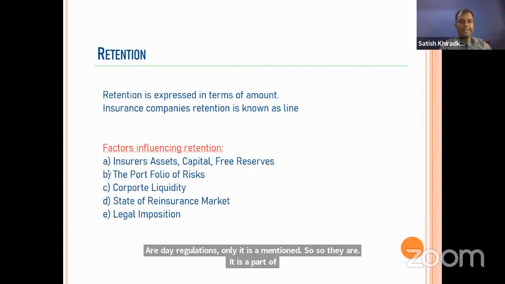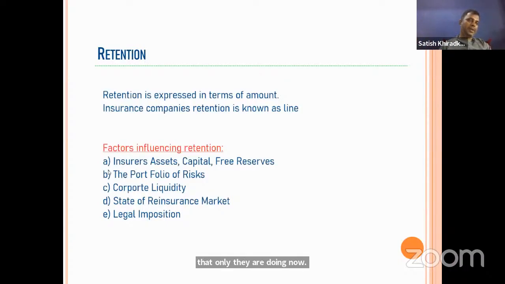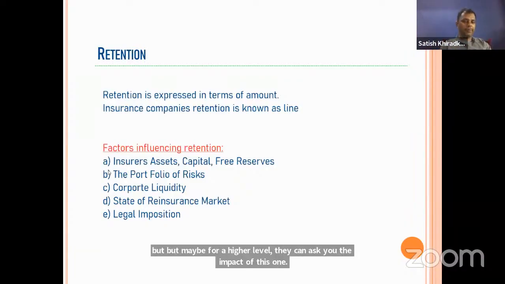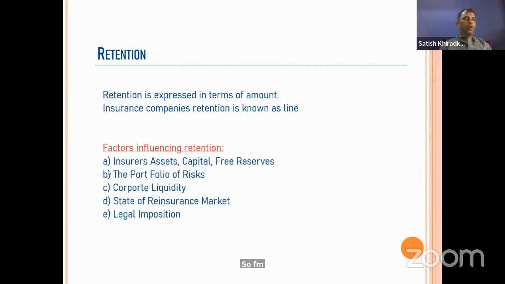Now some factors are there. They may ask you the factors at maybe a scale 1 to 2, 2 to 3 level, but for a higher level they can ask you the impact of these. So I'm telling you maybe some, like low or high. You tell me whether retention will be low or high, and what will be the reason.